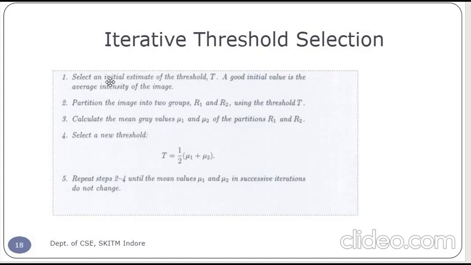The algorithm is like this: we select an estimate of the threshold. A good initial value is the average gray value of the image. After that, we partition the image into two groups, R1 and R2, using the threshold, calculate the mean gray value of each partition, select a new threshold value, and repeat after each and every iteration.